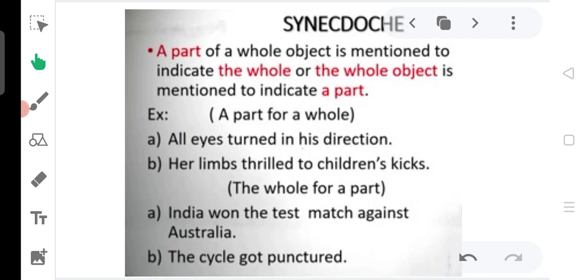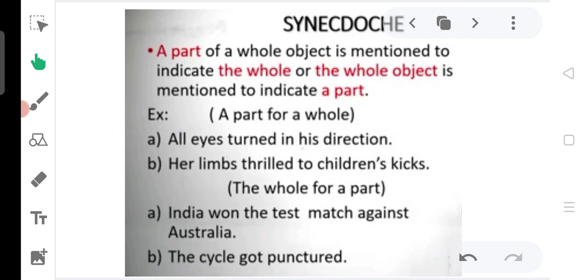And next you can see here the whole for a part, that is, we sometimes use a whole to represent a part. Let us see the examples. Suppose you are late for school and the teacher asks you, why are you late? Then your answer would be, the cycle got punctured.